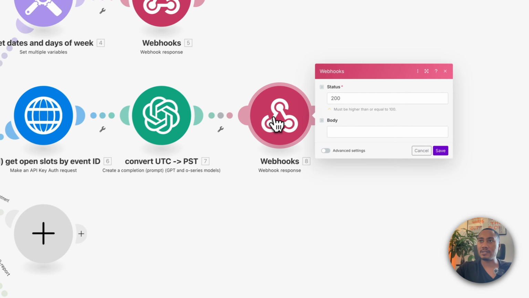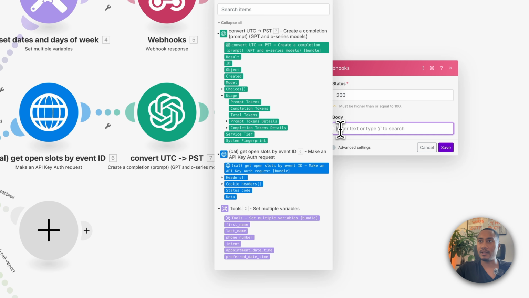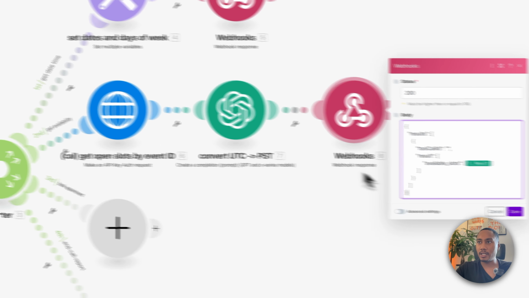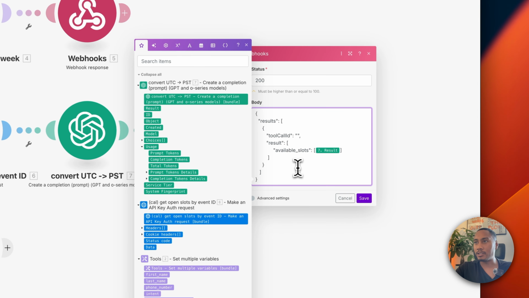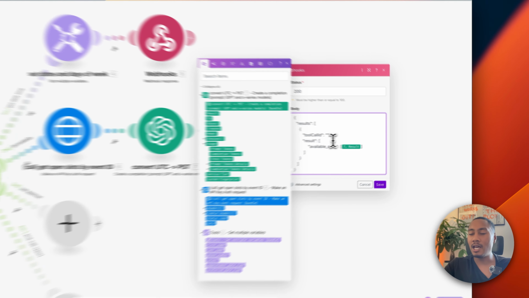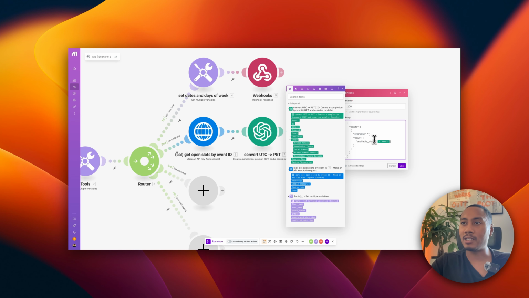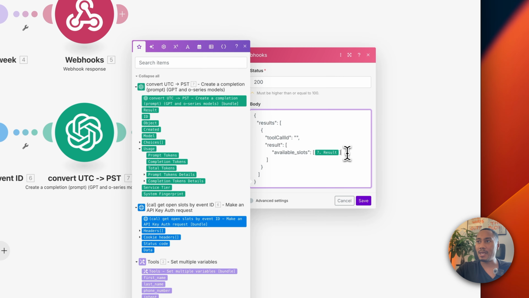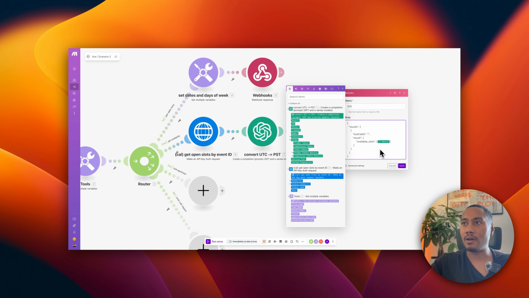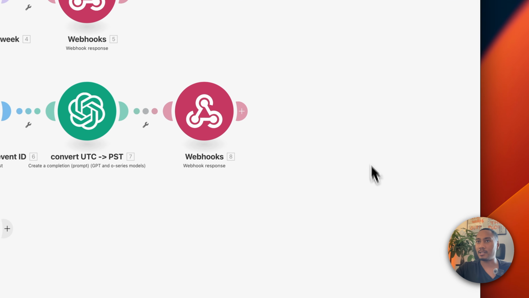Okay. Now we have to set up the webhook response back, and this is going to require JSON. And here, again, just like this webhook here, there is a missing component to it. We need to map it into call ID, but we'll map that when we start sending some data over from Vapi to this webhook. But we want to make sure that the structure is like this. This may or may not work. We'll see when we start testing our assistant, but we are returning an array of available slots. So let's just hit save.